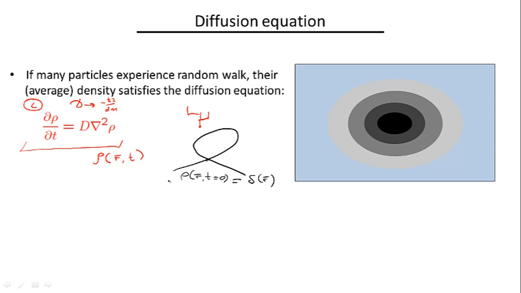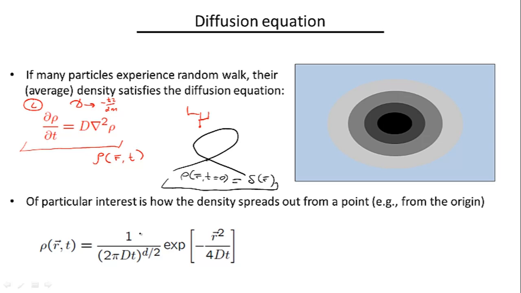Now, it turns out that one can actually solve exactly the diffusion equation with this initial condition. It's called the Green function. This fundamental solution to the diffusion equation is written here. Again, R denotes the coordinate in space, t is time, D is the diffusion coefficient, and this small d denotes the dimensionality of space. So it can be either one-dimensional, two-dimensional, or three-dimensional space.